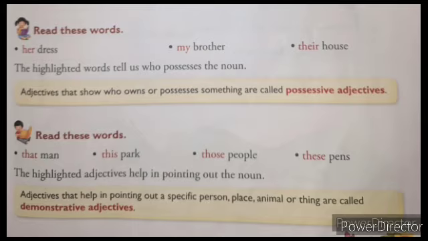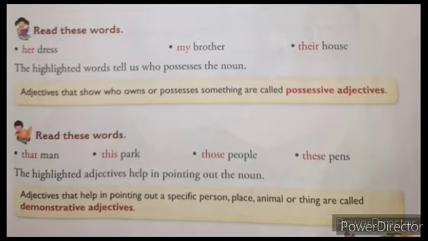That word or that adjective is called a possessive adjective. For example, her dress. Second example, my brother. Third, their house. These highlighted words, her, my, their, what do they tell? They tell who possesses the noun, meaning belonging to whom. Whose dress is it? Her. Whose brother is it? My. Whose house is it? Their. So her, my, their, these words are called possessive adjectives.